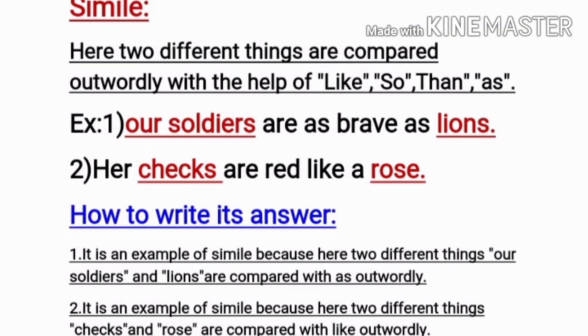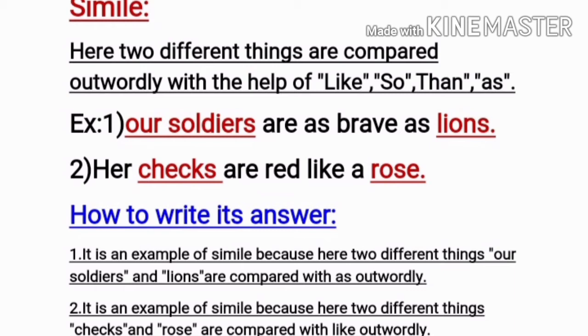Simile. When two different things are compared outwardly with the help of like, so, then, as. In the first example, our soldiers are compared with lions. Here the comparing word is as, and in the second example, cheeks are compared with rose, so the comparing word is like.